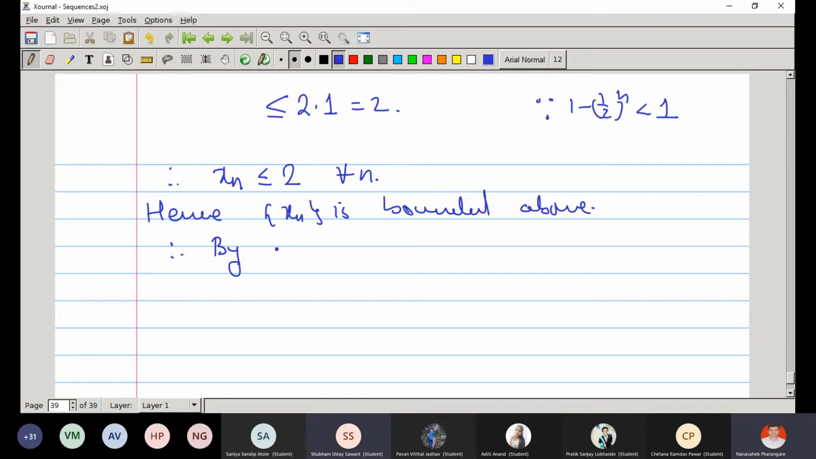Monotone convergence theorem. We have not done the proof, right? We just saw the statement of the theorem. Remember, we have to discuss the proof also. If I forget, you give me a reminder. We have to discuss the proof of this theorem also.